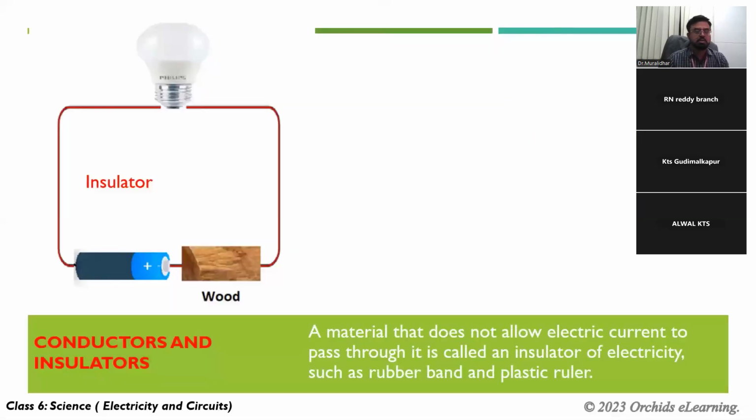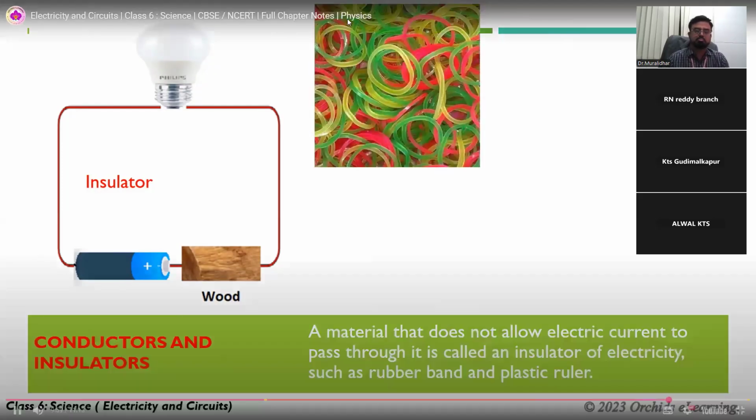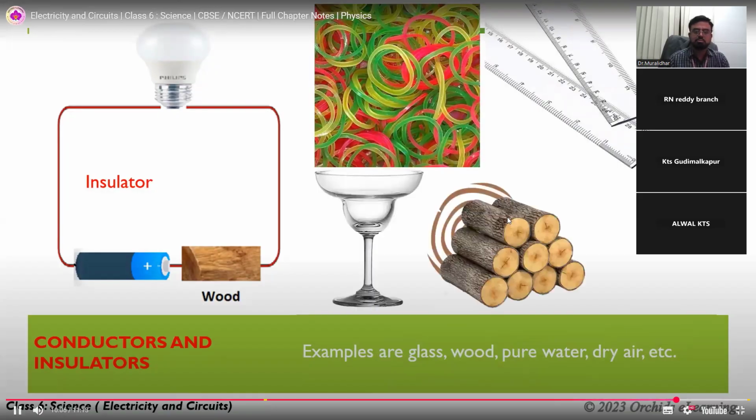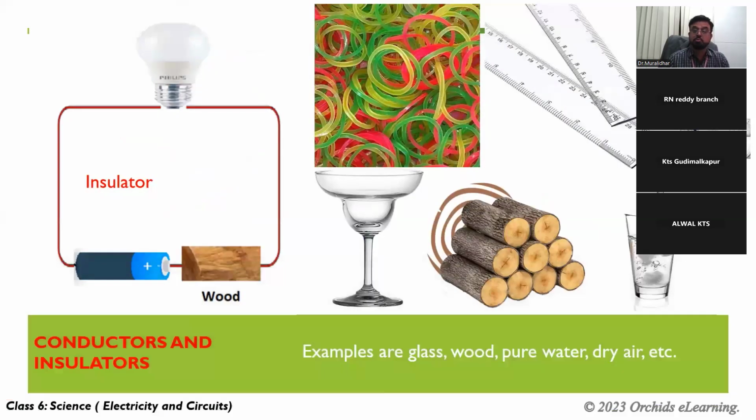A material that does not allow electric current to pass through it is called an insulator of electricity, such as a rubber band and a plastic ruler. Other examples are glass, wood, pure water, dry air, etc. They do not allow electricity to pass.